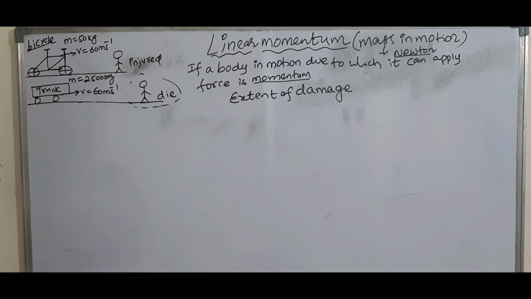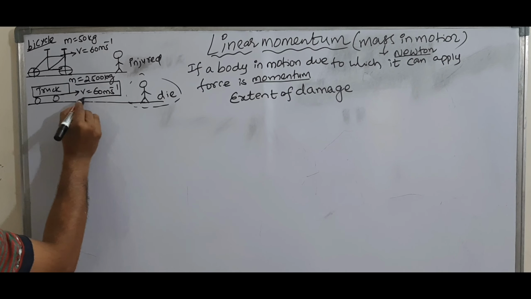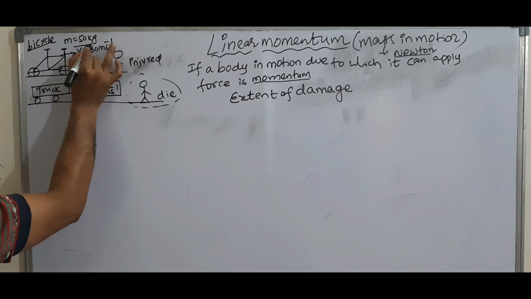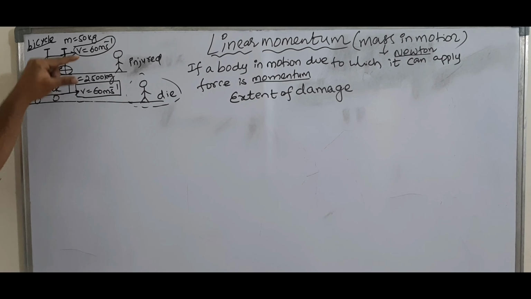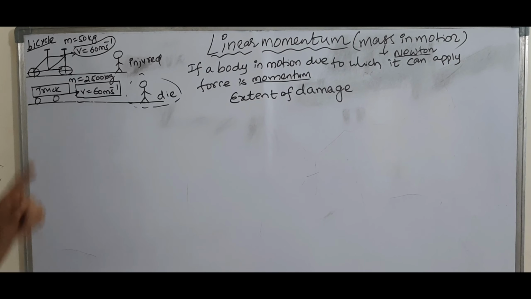If you observe clearly in both cases, here the velocity is 60 meter per second, here the velocity is 60 meter per second. See, the velocity is the same in both cases. But what is the difference? Mass. Very good answer.